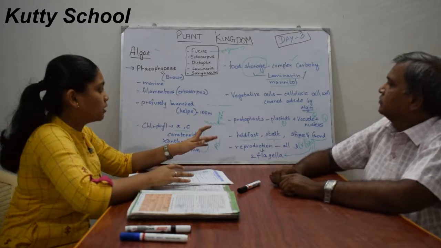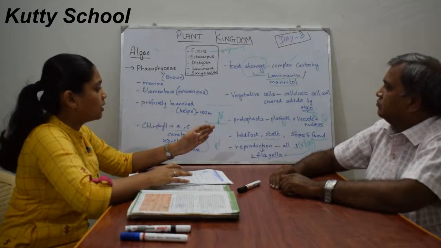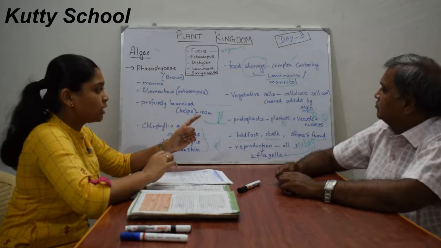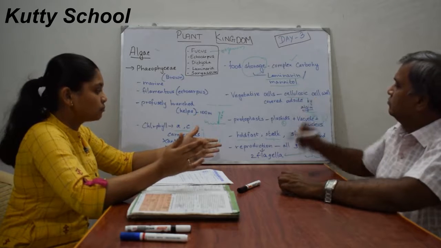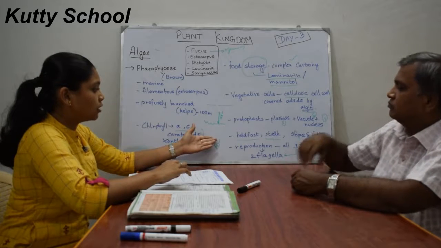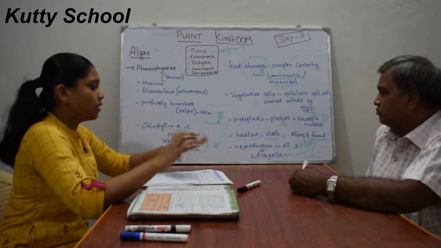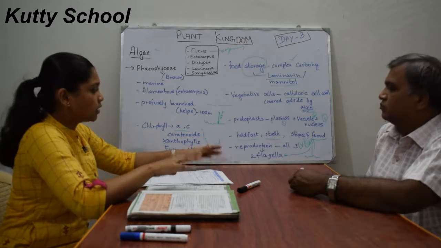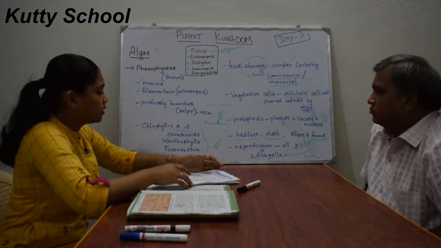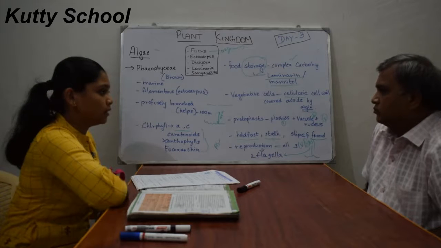For storage, they use laminarin and mannitol, which are complex carbohydrates. The vegetative cells are surrounded by a cellulosic cell wall, covered outside by algin. The protoplasm includes plastids, vacuole, and nucleus. The structure includes holdfasts, which attach to the substratum, and a stipe, which bears the frond, which is photosynthetic. All three kinds of reproduction are available here, and the sexual and asexual cells have two flagella and are pear-shaped.